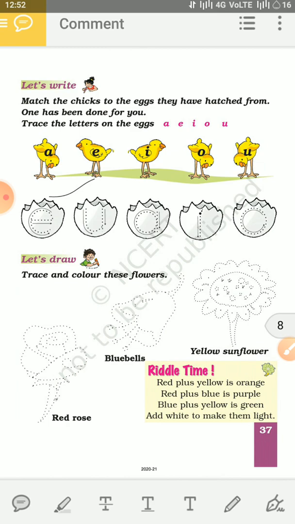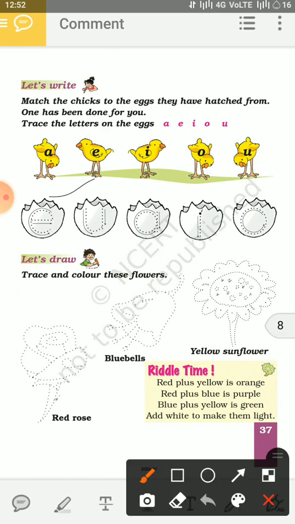Now let's start with the first one. The letter written on this egg is E. Now look at the chicks and match with the chick on which E is written. So this is done for us. And now look at the second egg. What is written on it? Yes, U is written on it. Now look at the chicks. On which chick is U written? Yes, at the last chick. So let's match it.